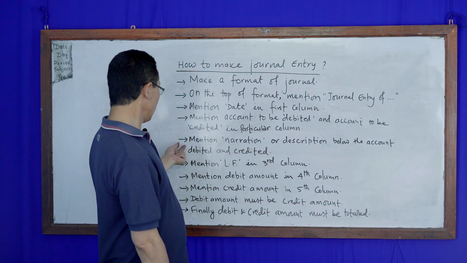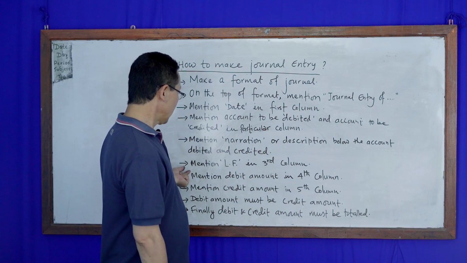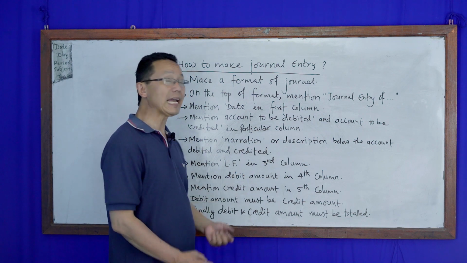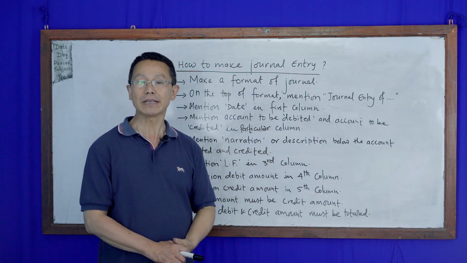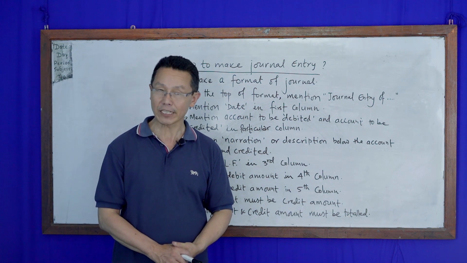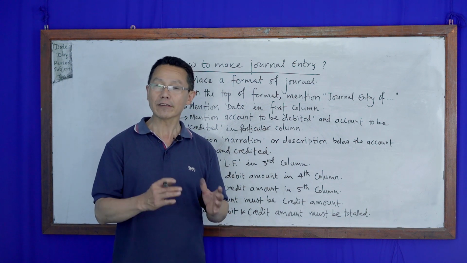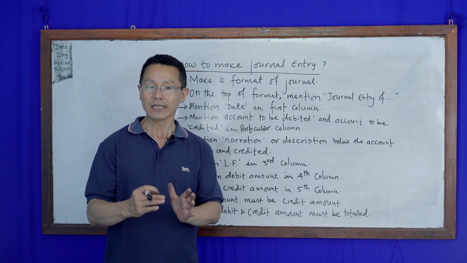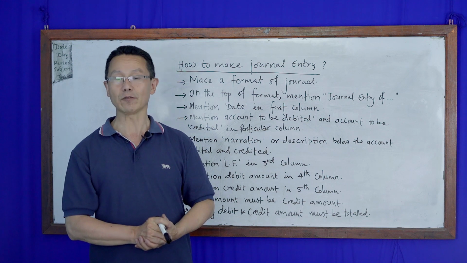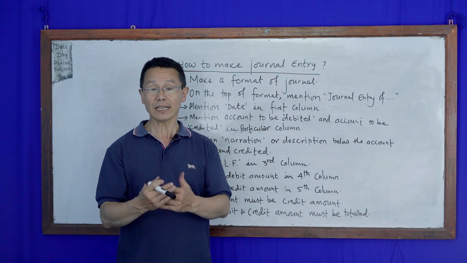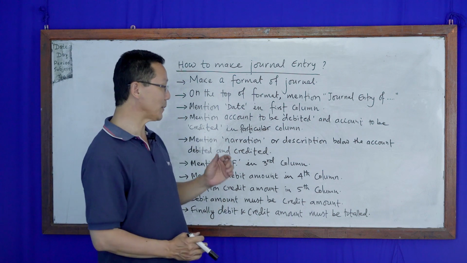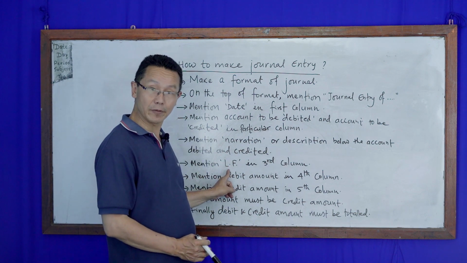Okay, now in the next column we have to mention LF. LF, as I have already explained, stands for ledger folio. After making the journal entry, that journal entry is further posted to different ledger accounts, and the page number of the ledger account on which that journal is posted is mentioned in the ledger folio.